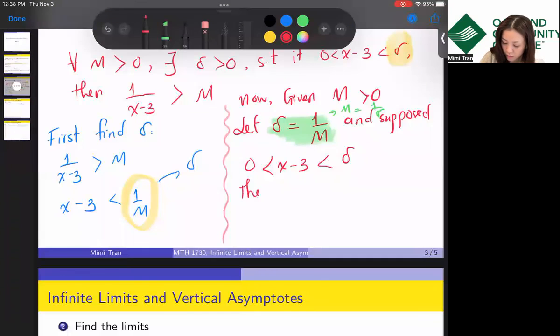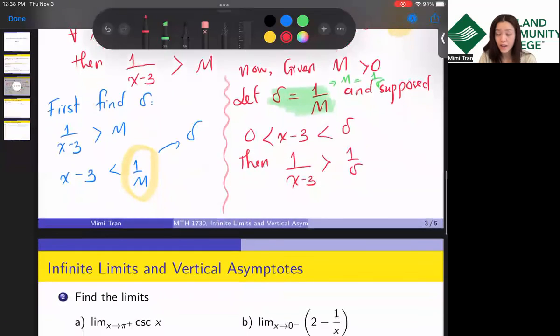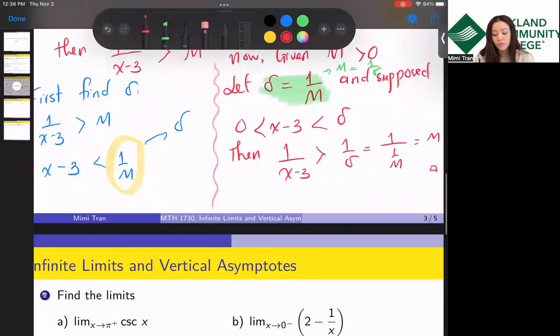Then just take the reciprocal, right? So 1 over x minus 3 is greater than 1 over delta. But delta is equal to 1 over M, so just plug it in: 1 over 1 over M, which is M. So we're done. Indeed, 1 over x minus 3 is greater than M.